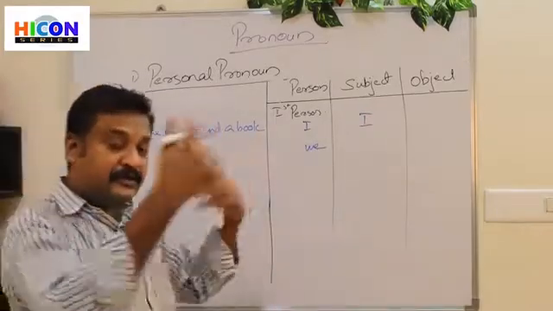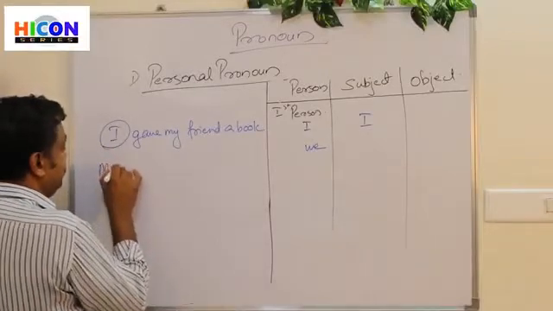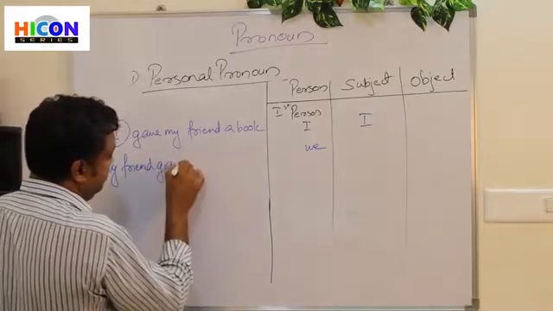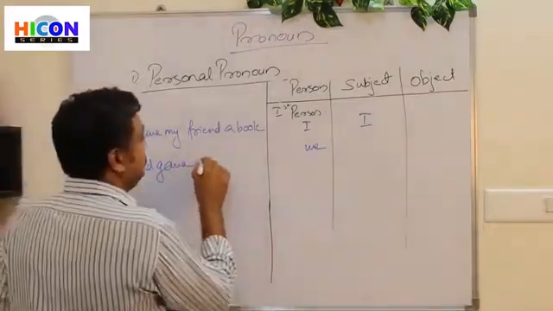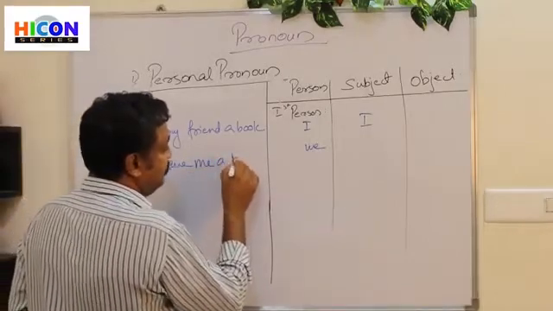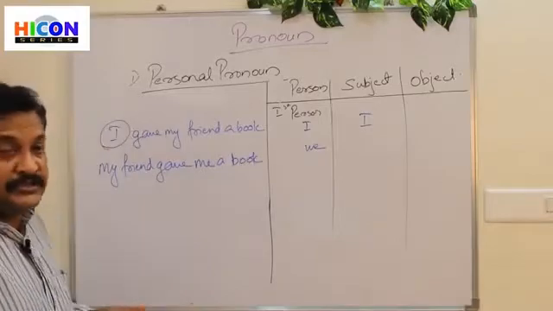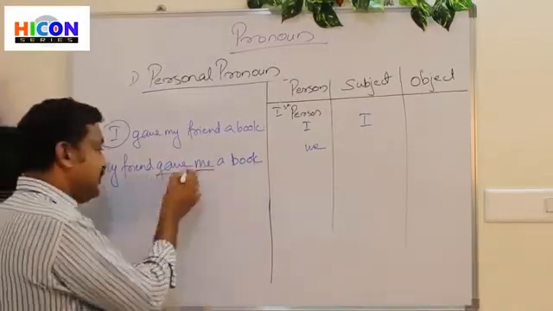If somebody gave it to me, for example, my friend gave me a book. So here we used me, isn't it? Gave is the verb again.